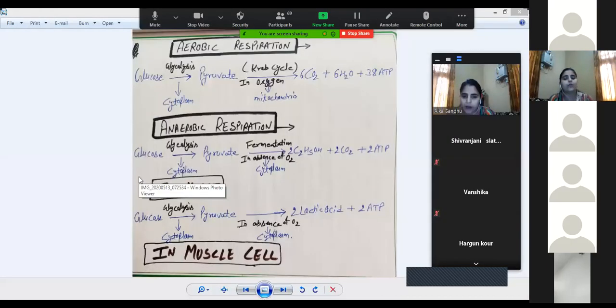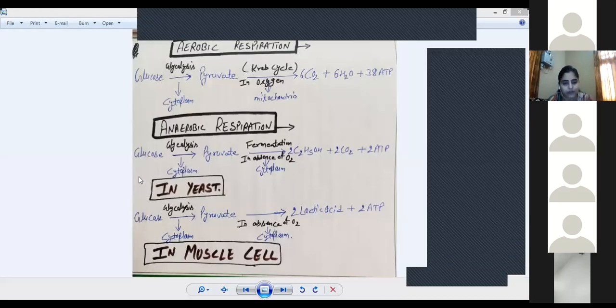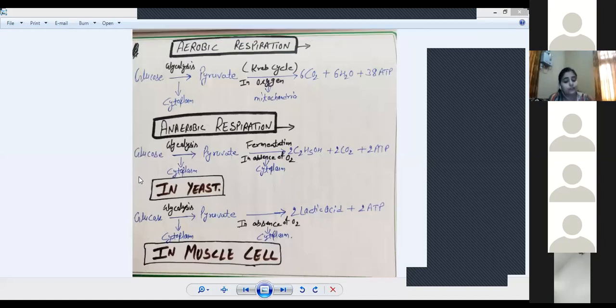Okay, so this is the aerobic respiration and then the anaerobic respiration in case of yeast cell. Now we will discuss the anaerobic respiration in case of human beings. You know that human beings usually respire aerobically. They require oxygen for respiration. But sometimes when we are doing heavy exercise or when we are going to a high altitude, there's less oxygen, so there's a deficiency of oxygen. Demand of oxygen is more but supply of oxygen is less.